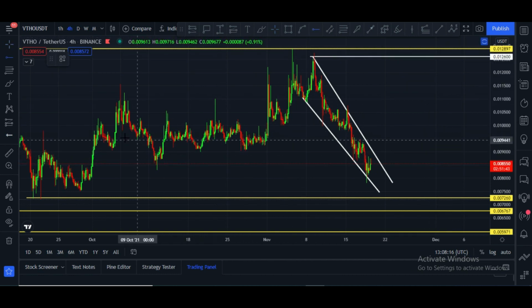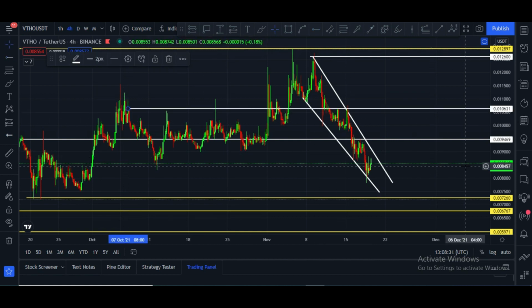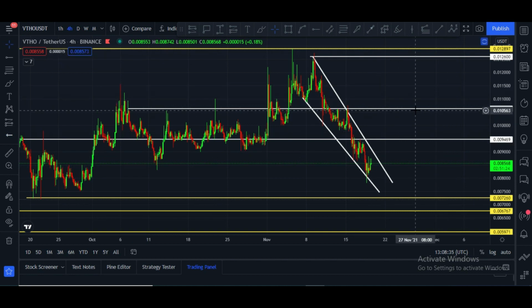First resistance it can face is at the $0.00946 price area, and second, major resistance, it can face is this area, $0.0106 price area. These are the main areas to break. Once it breaks these areas, in that case it will hit my targets.